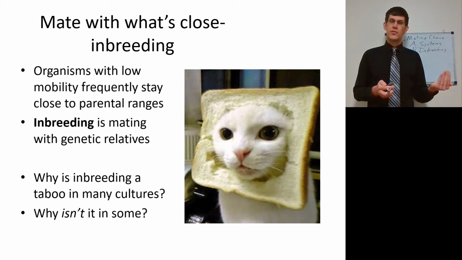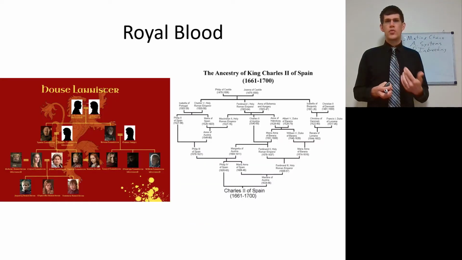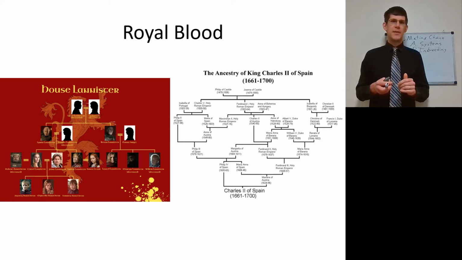So think about some cultures like the ancient Egyptian pharaohs where inbreeding was enforced, in fact, or perhaps the royal blood examples where certain traits like the connection to the divine mandate, however you may measure that, are going to be only available to the blood and those of the blood. Or House Lannister, which is just gross.